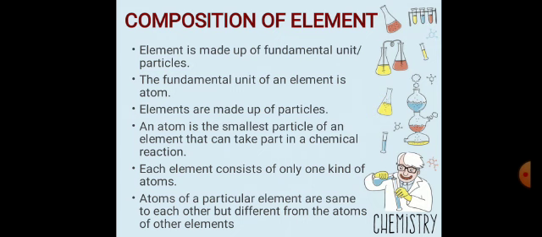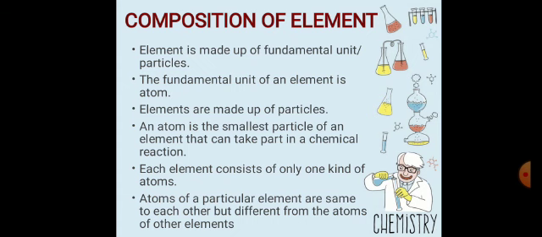Now, composition of elements: how are elements composed? An element is made up of fundamental unit particles. An element is composed of minute particles, and this fundamental unit of an element is an atom. Just as we can say that human beings are composed of cells, the structural and functional unit of human beings or living organisms is the cell, so also the fundamental unit of an element is the atom. How are elements prepared? When the same types of atoms combine together, they form the element. So the fundamental unit of an element is the atom.